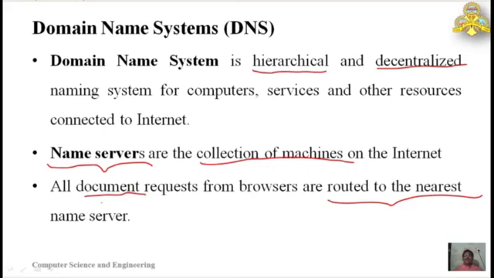So from our browser or computer to the ISP's computer, the request is sent. If the ISP readily has the IP address for the requested domain name, then the corresponding IP address is returned to our system. From that onwards, our computer will send the request based on the IP address.